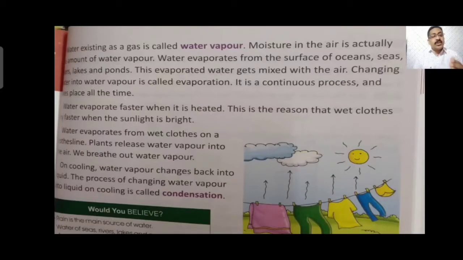Like evaporation takes place due to the heat, when water gets heated, liquid water changes into water vapor. When the water vapor touches the cold surface, it again changes back into liquid water. That process of changing from water vapor to liquid water due to a cold surface is called condensation, or cooling is called condensation.